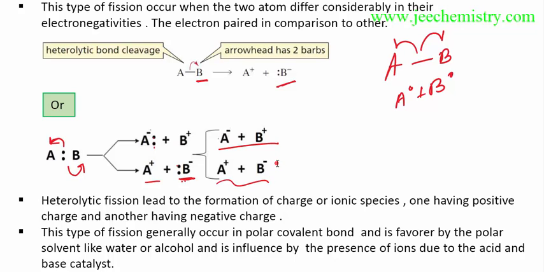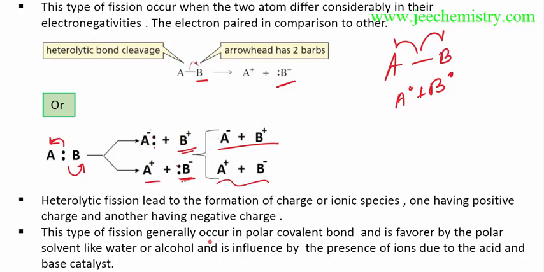Heterolytic fission leads to the formation of charged, ionic species, one positively charged and another negatively charged. This is a negatively charged species, and this is a positively charged species. The negatively charged species is called a carbanion. The positively charged species is called a carbocation, or carbonium ion. This is a positively charged species.